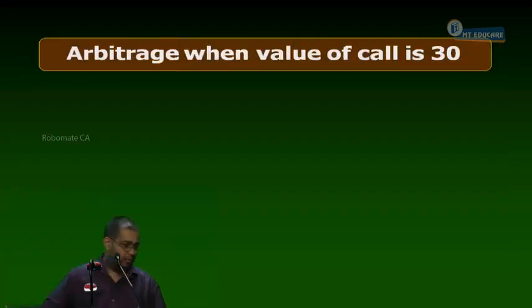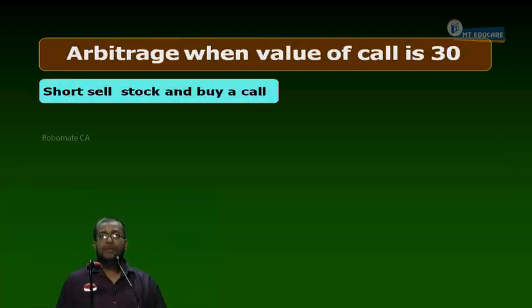Arbitrage profit. Give the heading, arbitrage profit. Underline that, one by one. Short sell stock and buy a call. I want an answer. You short sell the stock in which market? Share market. You buy the call in which market? Option market. Both you do when? Today itself.